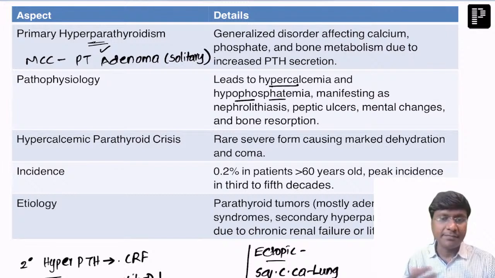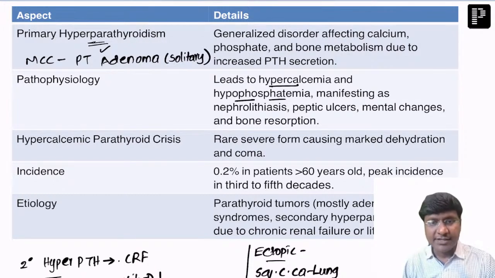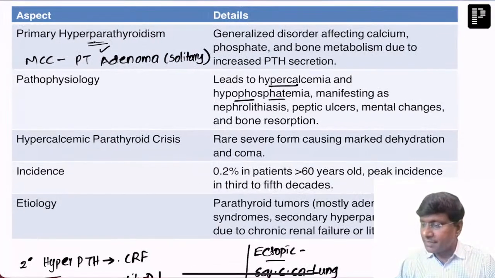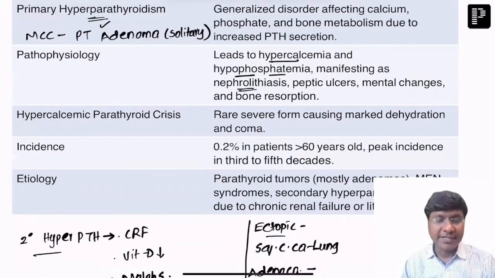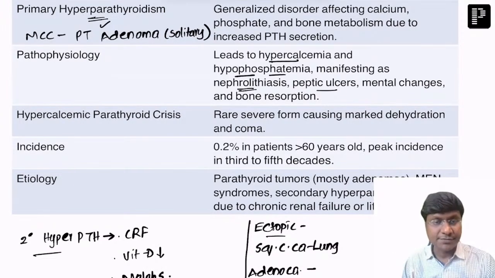Then hypophosphatemia. Parathormone will inhibit the phosphate reabsorption at the level of the renal tubules. So when more and more parathormone is there, more phosphate is not reabsorbed, and that will result in hypophosphatemia. Because of the increase in calcium, it accumulates in the kidney in the form of stones, and thereby the individual will develop nephrolithiasis. The excess parathormone will also stimulate the parietal cells, resulting in peptic ulcers. Parathormone will also cross the blood-brain barrier and accumulate within the brain, resulting in mental changes.